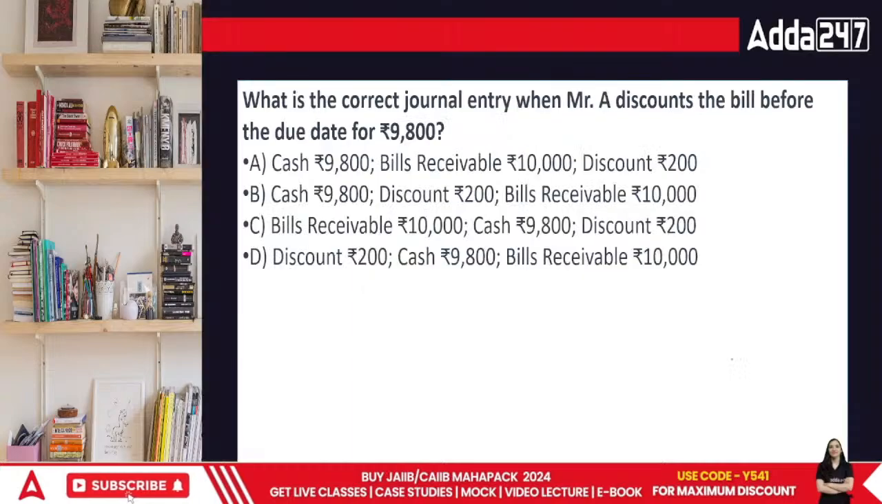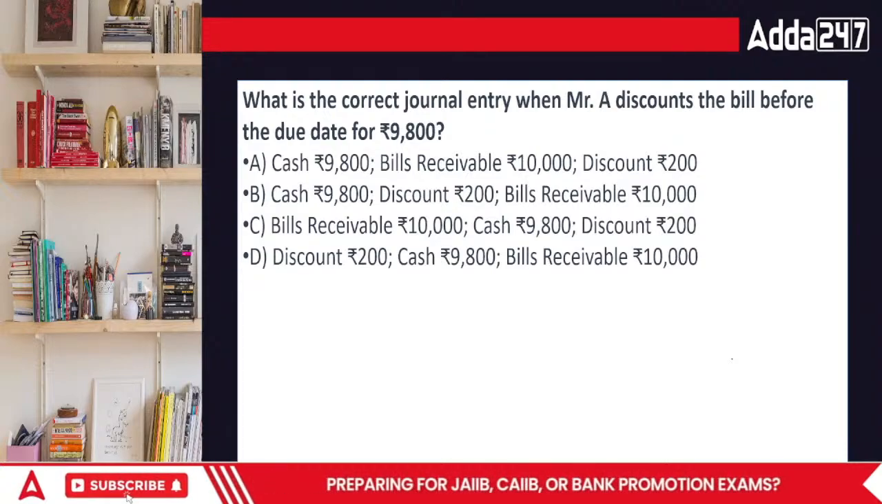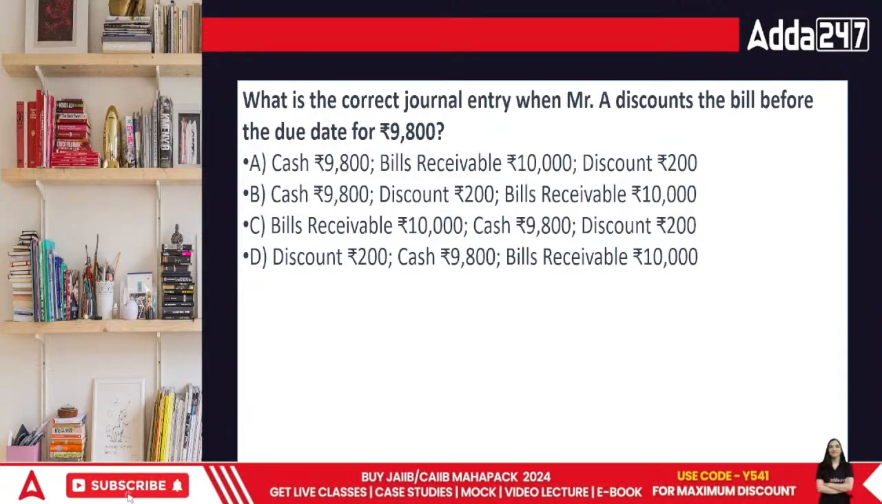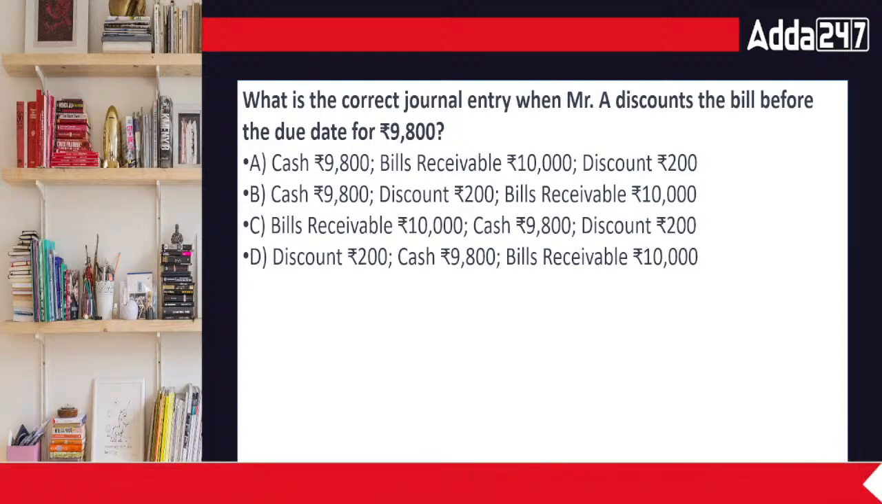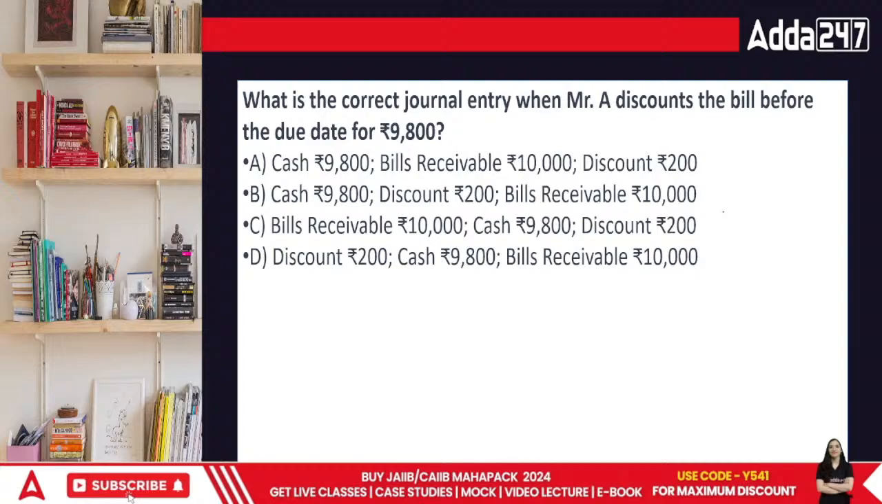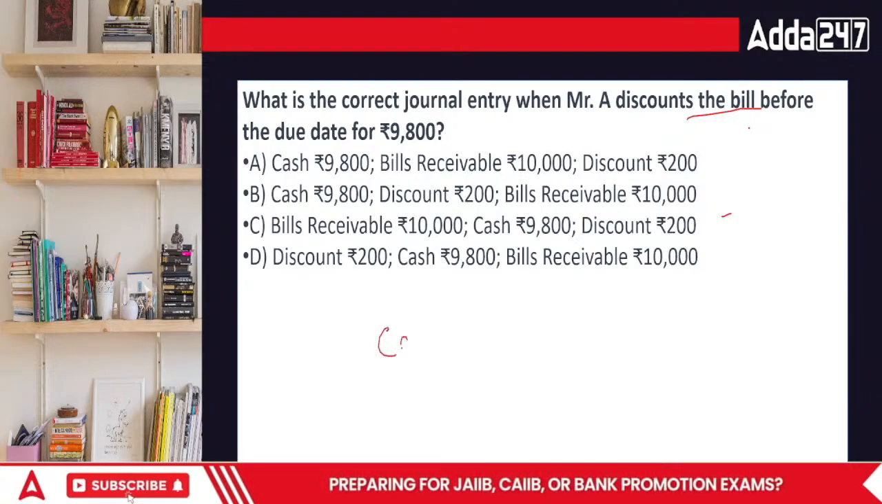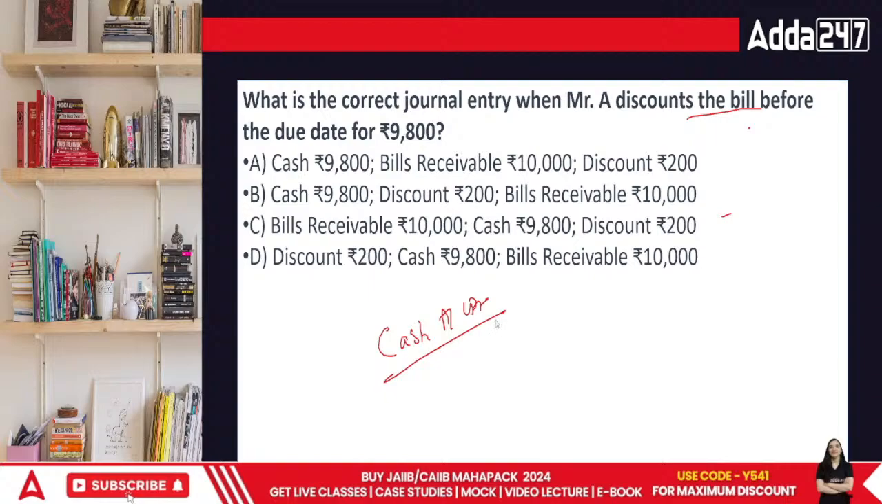Let's continue further, everyone. Which of the following is the correct journal entry when A discounts the bill before the due date, for rupees 9800? Probably I received 9800 while the bill would have been of 10,000. So technically, what is the journal entry? Mr. A is discounting the bill, meaning he is selling the bill to the bank, and either he will receive cash or he will receive discount, right?